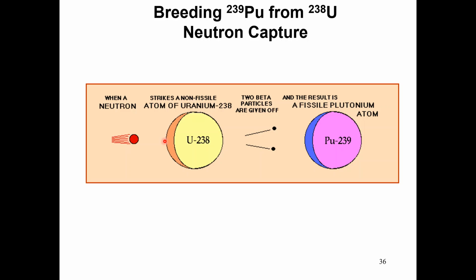As a result of this striking, two beta particles are given up, and we get fissile plutonium atoms. So this is how we can get the breeding of plutonium-239 from uranium-238, that is, fissile plutonium atoms from non-fissile uranium-238 atoms.